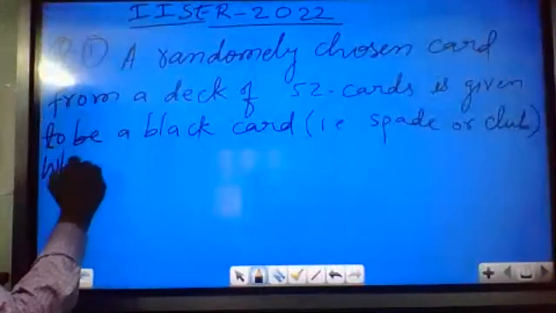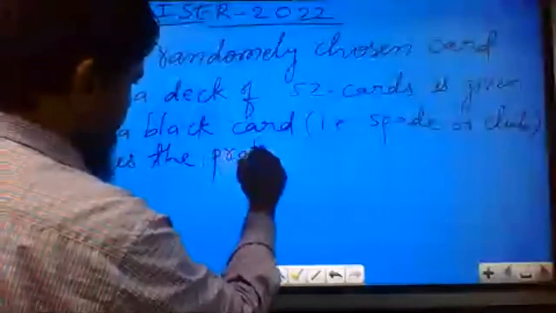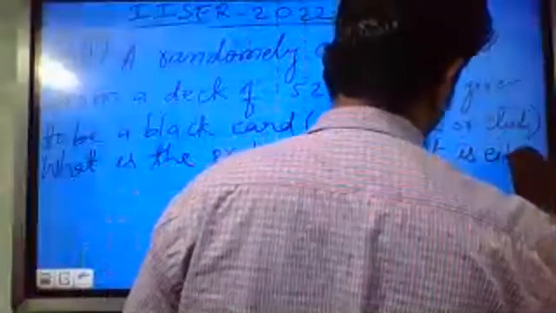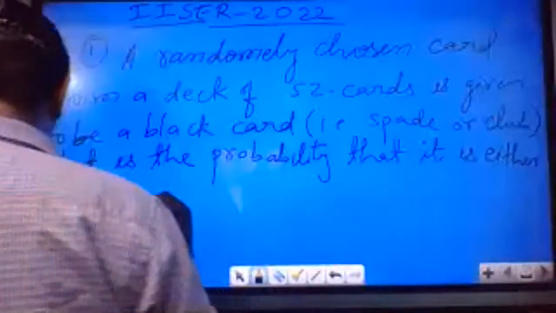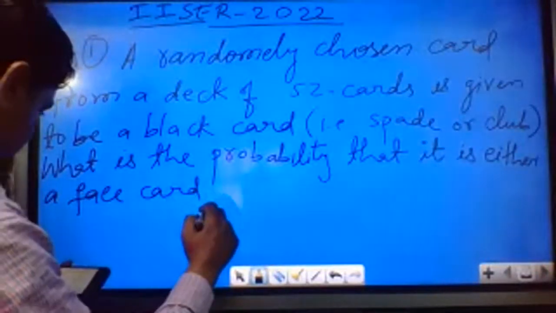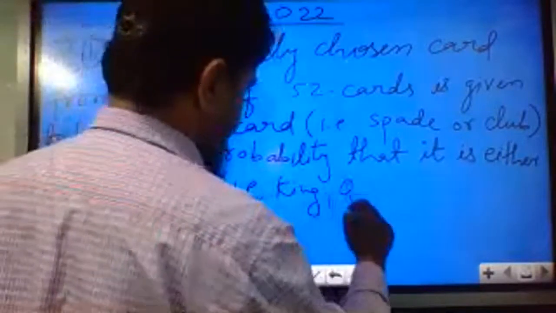What are they asking? What is the probability that it is either a face card, that is, face card means king, queen or jack.